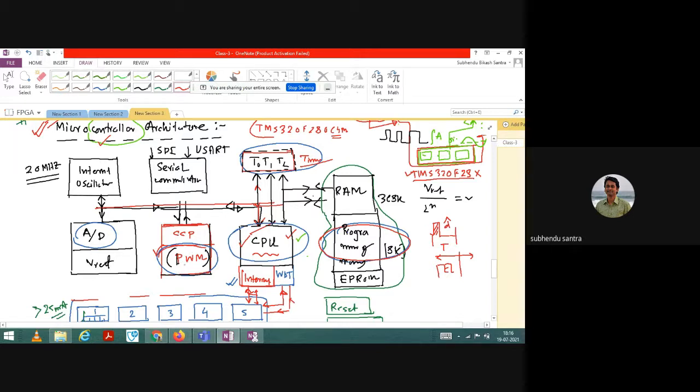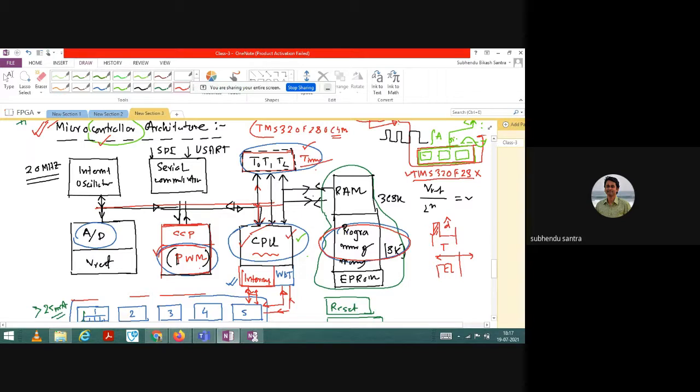So this is one unit which is extensively there in a microcontroller, along with the timer. This is another important part. So always remember, not only the CPU, it has a PWM unit, and it has a timer unit. And the timer unit is used for a lot of advanced work.